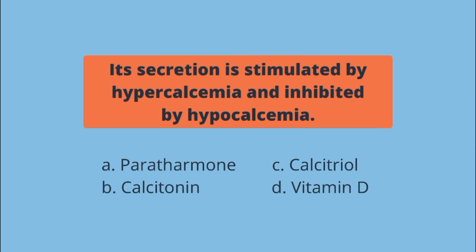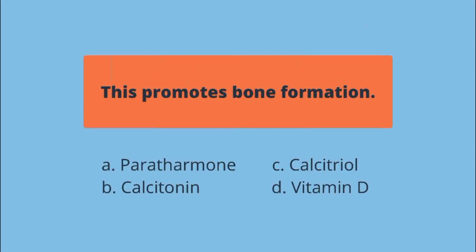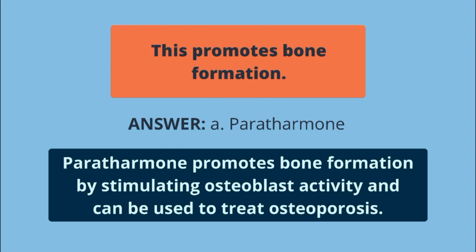A. Parathyroid, B. Calcitonin, C. Calcitriol, D. Vitamin D. The answer is letter B. Calcitonin secretion is stimulated by hypercalcemia and inhibited by hypocalcemia. This promotes bone formation. A. Parathyroid, B. Calcitonin, C. Calcitriol, D. Vitamin D. The answer is letter A. Parathyroid promotes bone formation by stimulating osteoblast activity and can be used to treat osteoporosis.